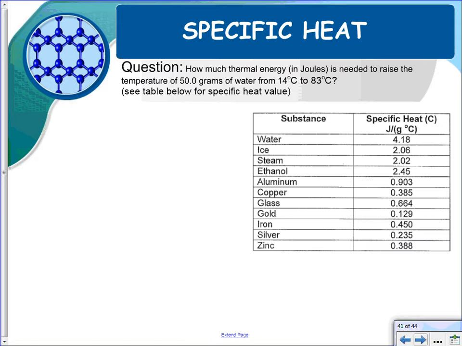How much thermal energy in joules is needed to raise the temperature of 50 grams of water from 14 to 83 degrees Celsius? Right, so if we look at this, we'll have Q equals MC delta T. We want to write our equation. We're looking for Q. The mass is 50 grams.